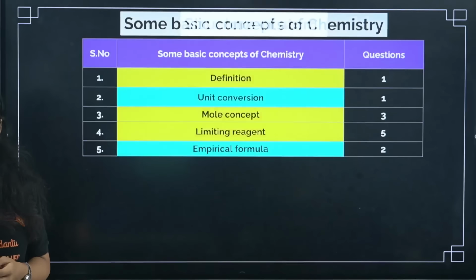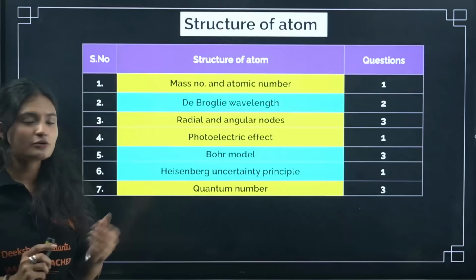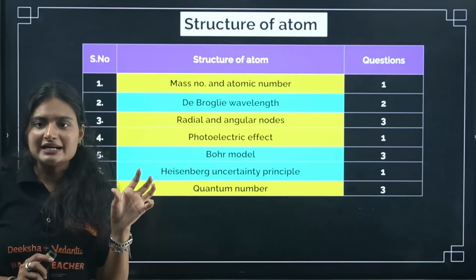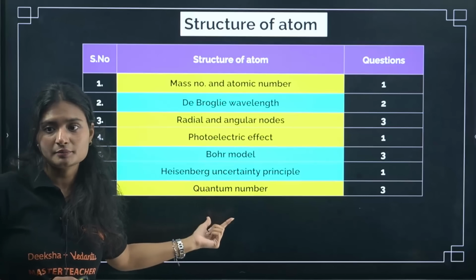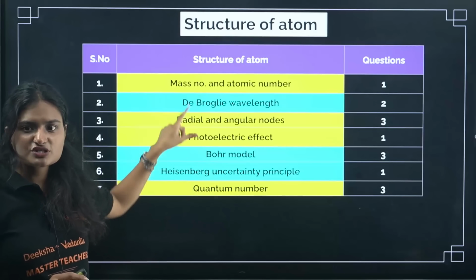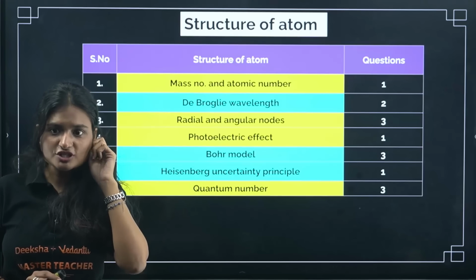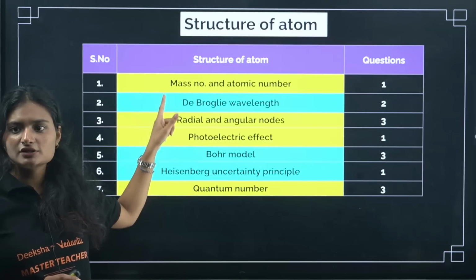Okay, next one is your structure of atom. From structure of atom, major questions were coming from radial and angular nodes. Straight formula-based questions. They will give you an orbital and ask how many radial and angular nodes it will have, right? Bohr model questions and quantum number questions are straightforward, right? Now de Broglie wavelength and Heisenberg uncertainty are your little calculation-based questions. So again, if you have time, go for it, or else go for quantum numbers, radial and angular nodes, okay, and Bohr model.